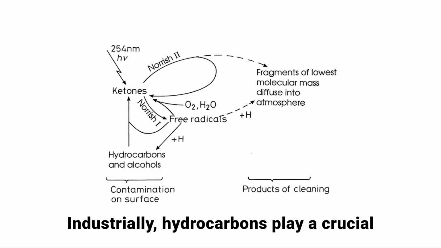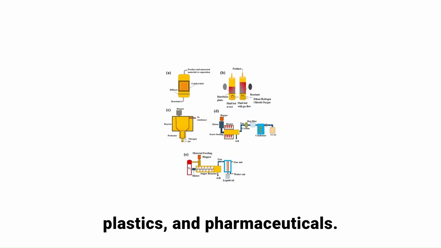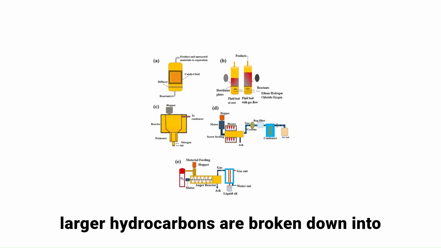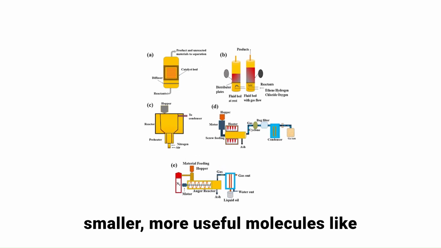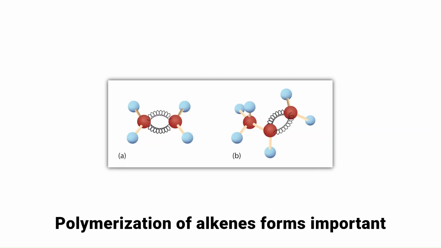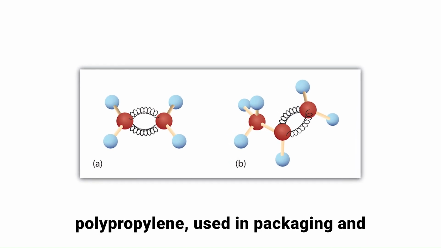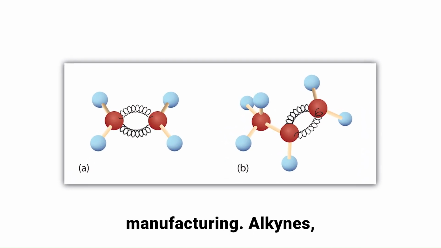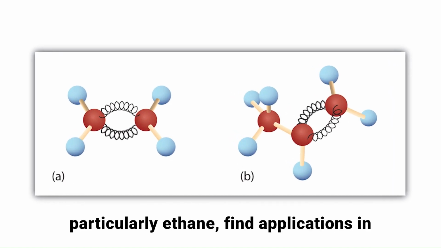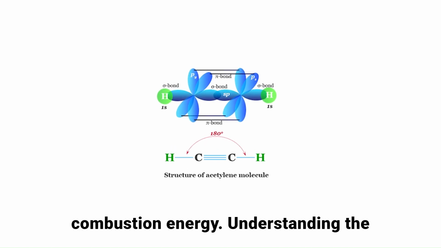Industrially, hydrocarbons play a crucial role in the production of fuels, plastics, and pharmaceuticals. Cracking is a widely used process where larger hydrocarbons are broken down into smaller, more useful molecules like gasoline and ethene. Polymerization of alkenes forms important materials such as polyethylene and polypropylene, used in packaging and manufacturing. Alkynes, particularly ethyne, find applications in welding torches due to their high combustion energy.